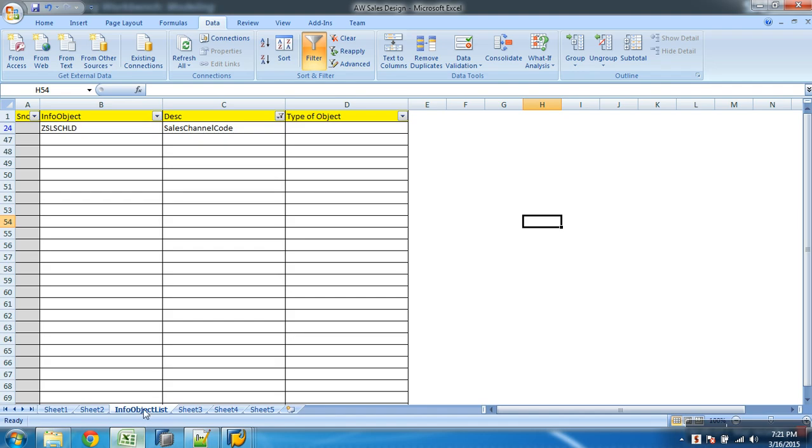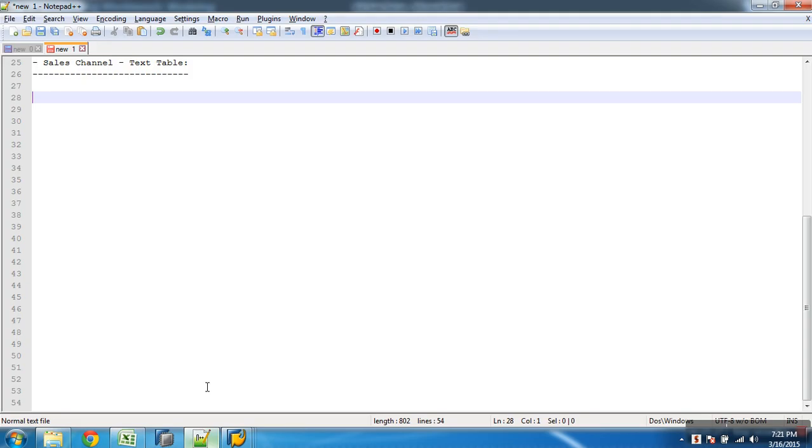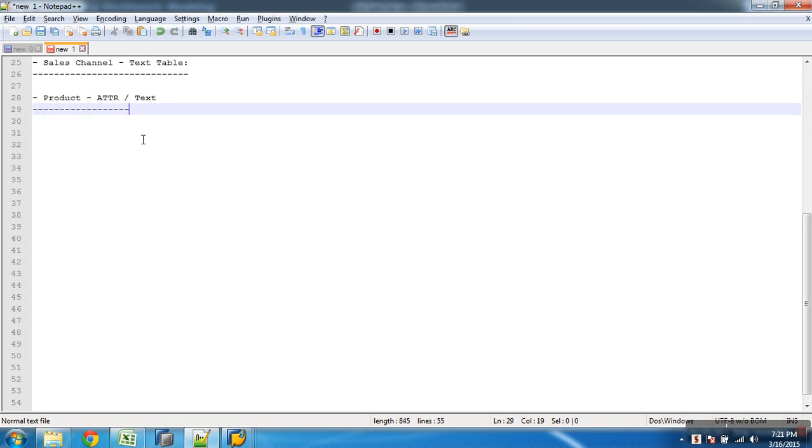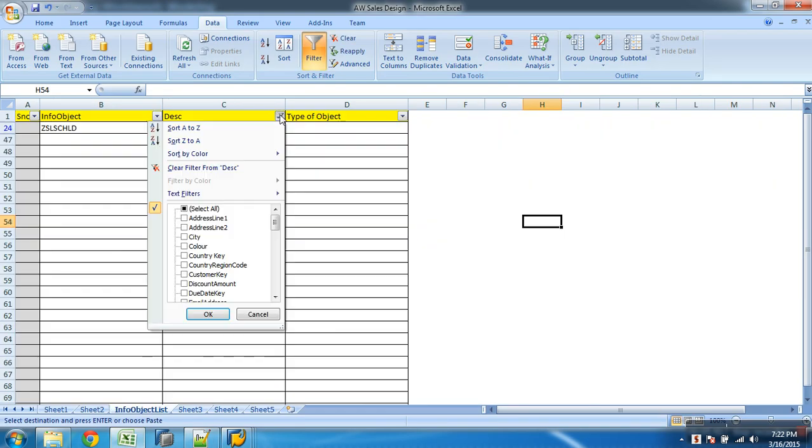Next, what is it now? Product will have what? Both this time, it has both attribute and text. Product, I need to load attributes and text. Now let me find out what my info object name is.